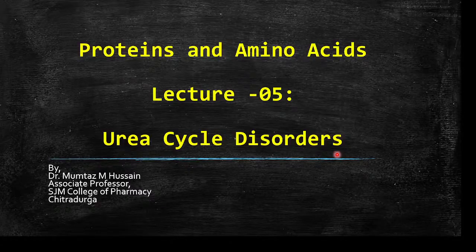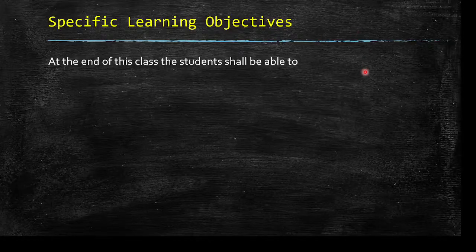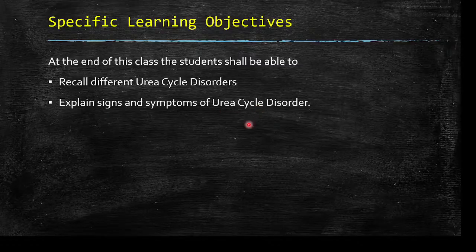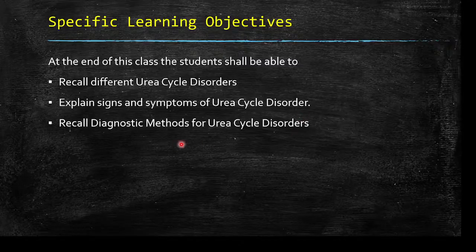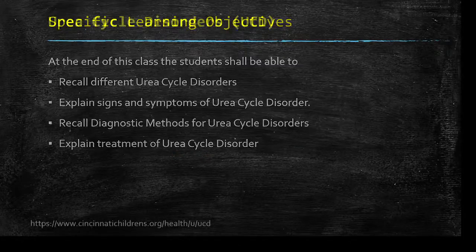In the urea cycle, which involves five reactions, any disorders associated with the urea cycle are associated with deficiency of the enzymes catalyzing those five reactions. So what are the specific learning objectives of this topic? At the end of this class, the student shall be able to recall different urea cycle disorders, explain signs and symptoms of urea cycle disorders, recall diagnostic methods for urea cycle disorders, and explain treatment of urea cycle disorder.